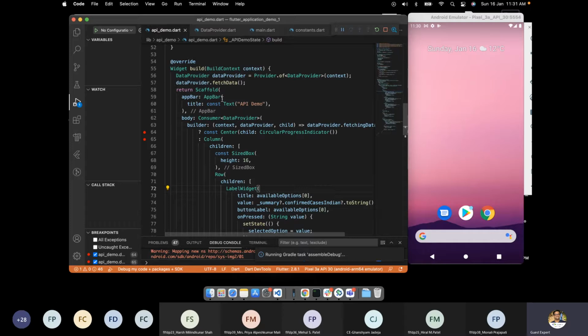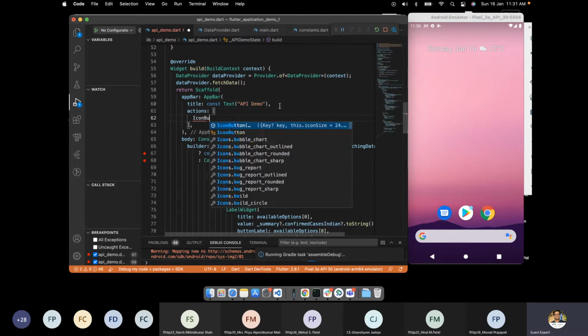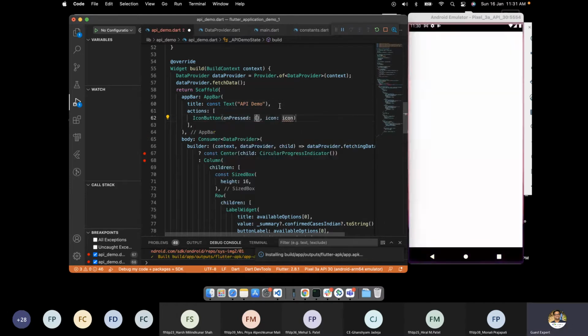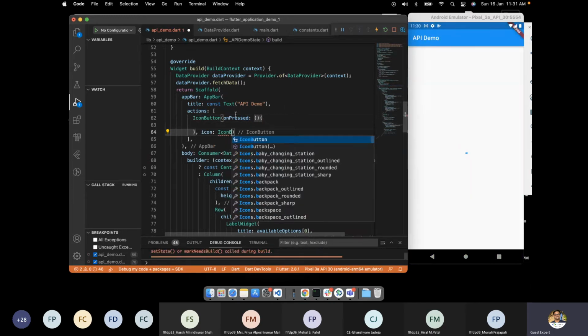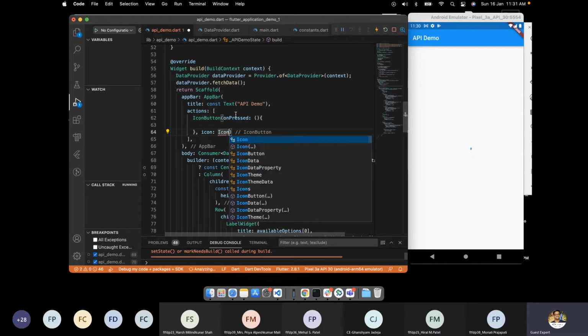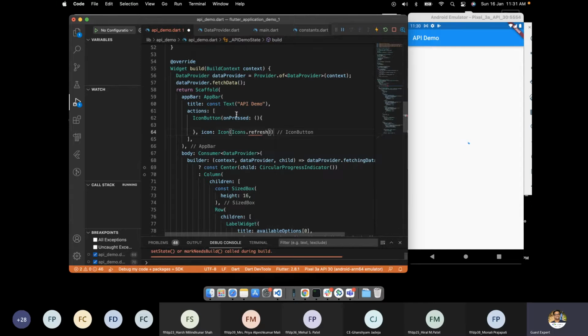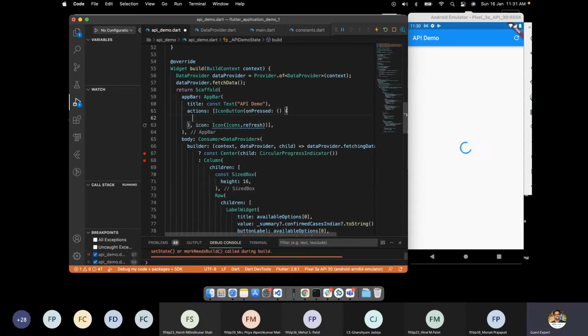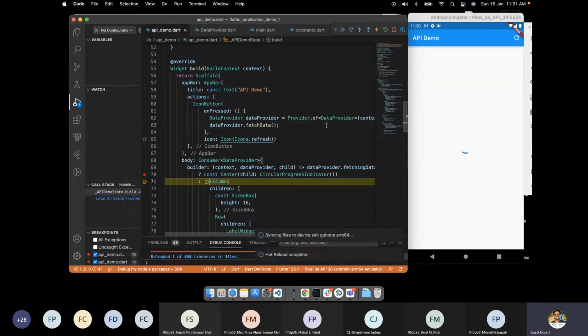So here in the app bar, I'll take one action. In app bar, I'll take one action icon button. And on press of this, we'll call the data. So just to make your life easier, icon button, icons dot refresh. Okay, we got the refresh button, and we'll simply call this API from here.